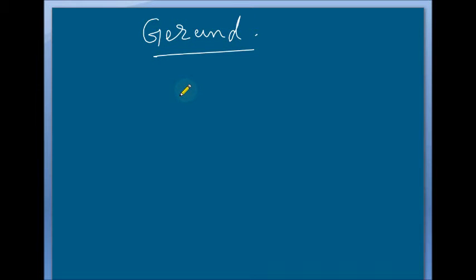Here I am telling about the gerund, right? If you want to know the definition of the gerund, then you can say that a gerund is the ing form of the verb that acts partly as a verb and partly as a noun. Clear? Partly as a noun and partly as a verb. Okay, so I can say one example first. Swimming is a good exercise.